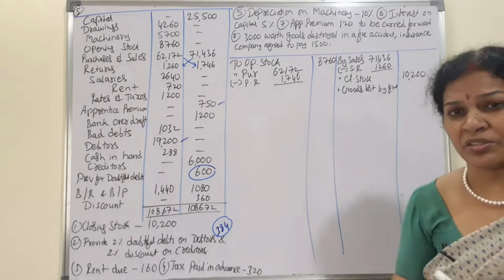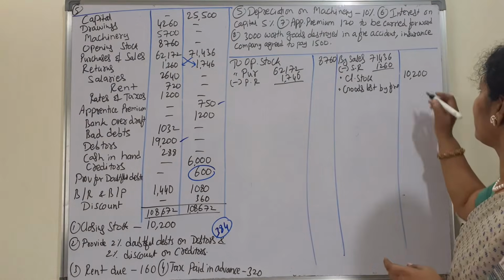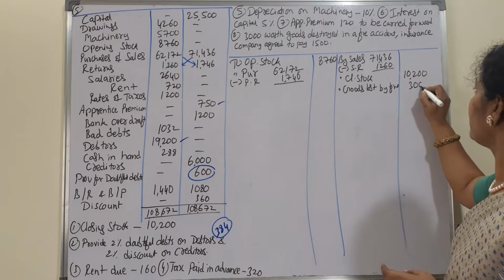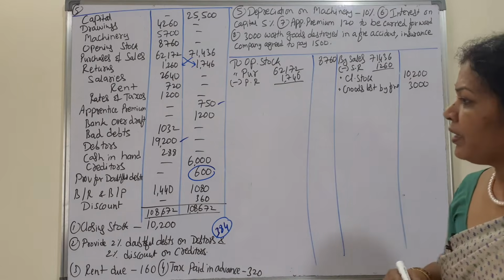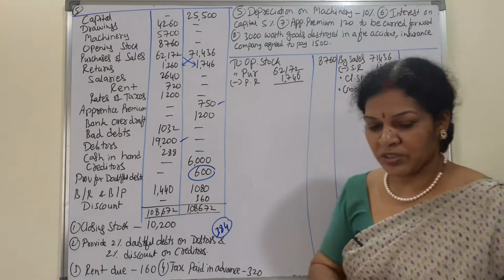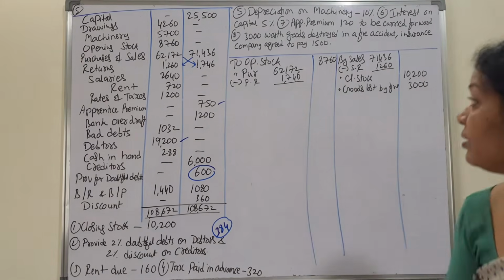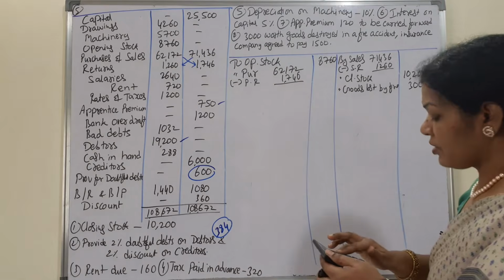Total how much is lost? 3000 lost. 3000 we'll enter it here. We are not finding any direct expenses here, so we did not write any direct expenses. So we'll close this trading account. So first we'll do these calculations.